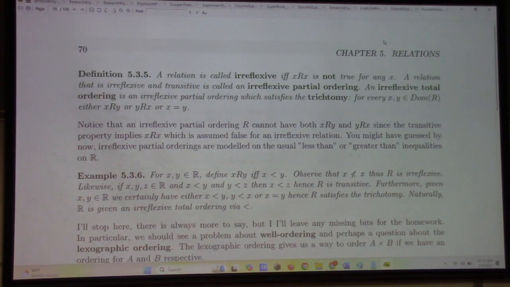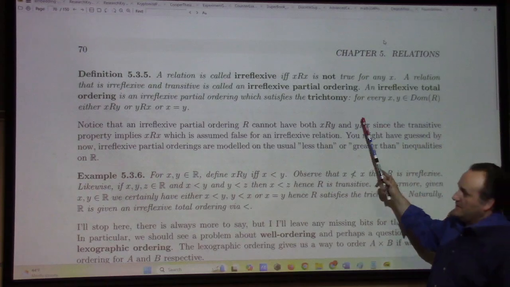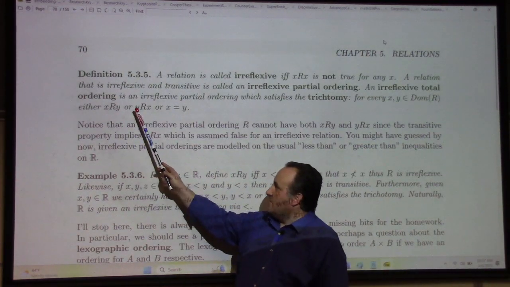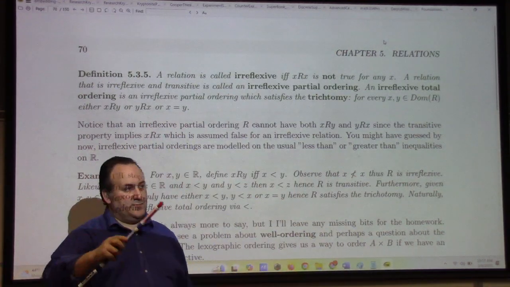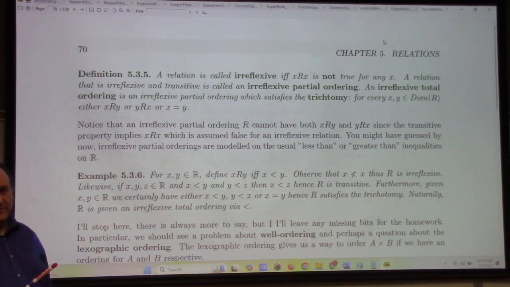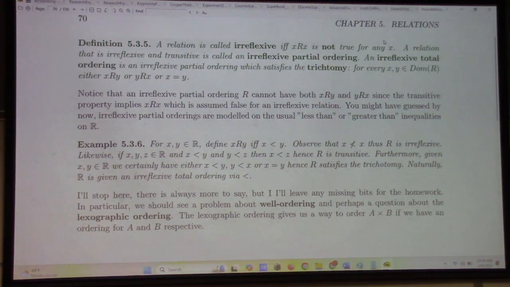An irreflexive total ordering is an irreflexive partial ordering, it's a mouthful, which satisfies the trichotomy. The trichotomy states that for every X and Y in the domain of R, either X is related to Y, Y is related to X, or X is equal to Y. This is how less than works: X is less than Y, or Y is less than X, or, other possibility, X is equal to Y. Strict inequality satisfies the trichotomy for real numbers. And so that's essentially the whole idea here, to abstract that pattern for an arbitrary relation, and that's what you'd call a partial ordering. So I wanted to introduce this language.